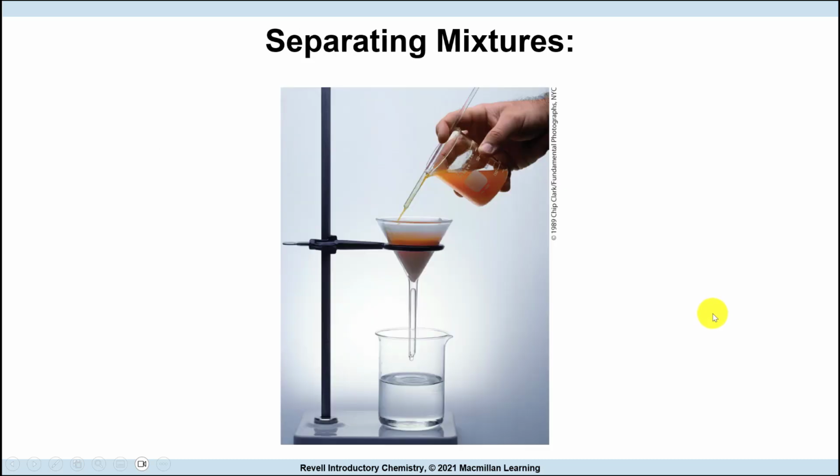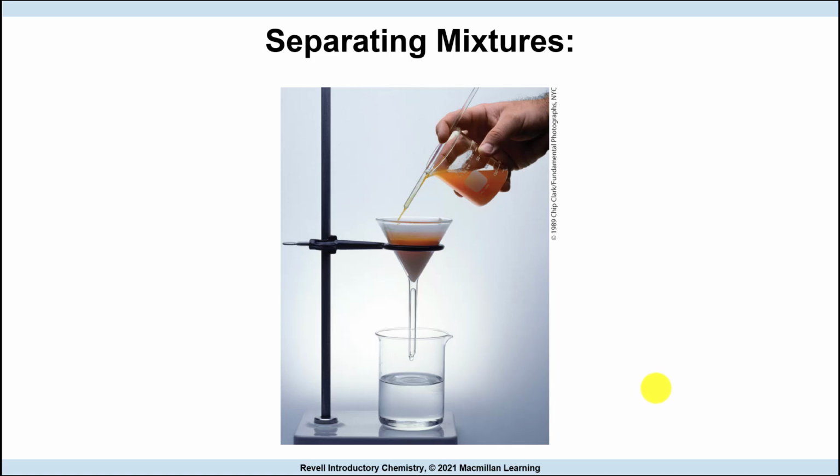So how do you separate a mixture? You can separate mixtures many different ways. A simple example is you have sand and water and you use filter paper to separate them. A key difference between a compound and a mixture is that a mixture can be separated into its individual components without changing the identity of the substances.